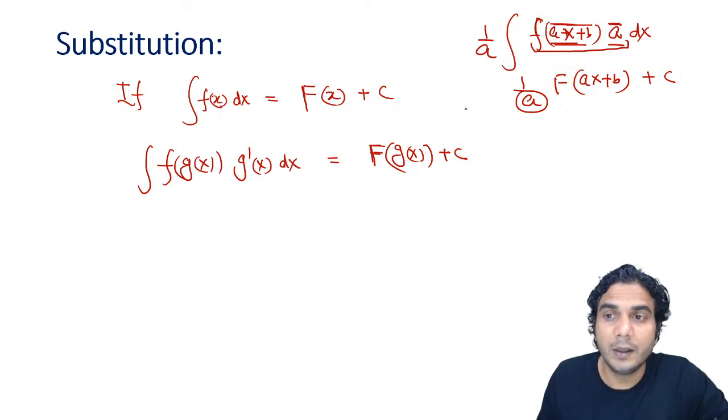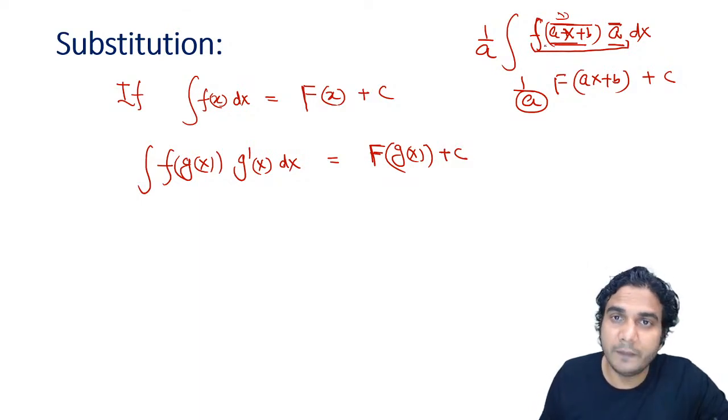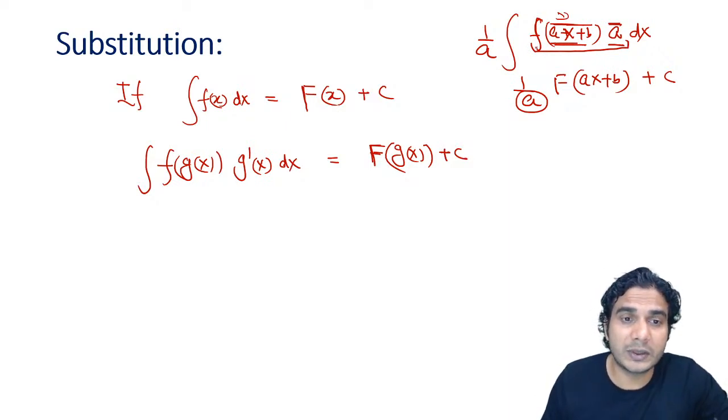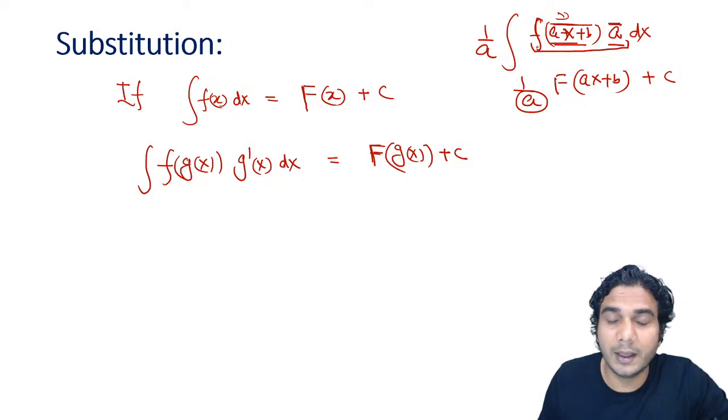But in all other functions, you can't multiply and divide by the derivative. It should be given, because in the previous case, when it was f of ax plus b, the derivative of ax plus b was a constant, so that's why we could multiply and divide by a, and the number which is in the division we can take outside the integral. But if it is not a constant, if it is g dash x, which is a function of x, then you can't multiply and divide, because if you divide, you can't take that outside, and that will be there in the denominator, and you won't be able to apply this formula. So I hope it is clear.